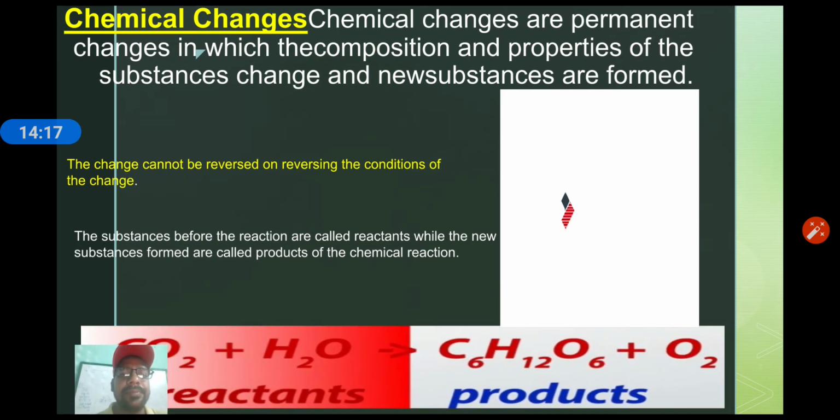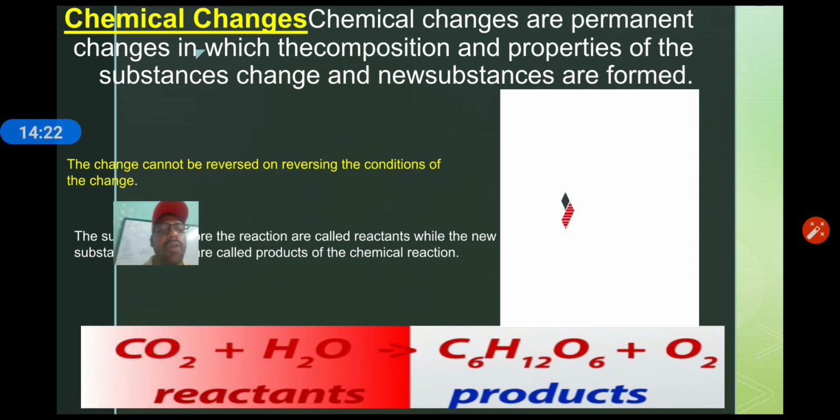You can see here carbon dioxide reacting with water, producing glucose and oxygen. Before the reaction, in the red zone, that is called reactant, and in the white zone, that is called product. And you know, in a chemical reaction, the properties of the product are totally different from the properties of the reactant. Means new substances are formed, and that is called a chemical reaction.